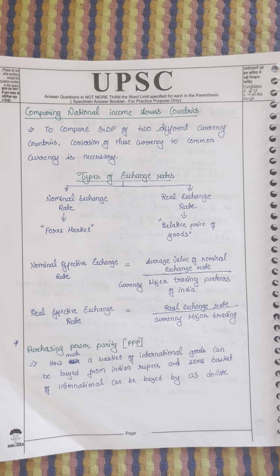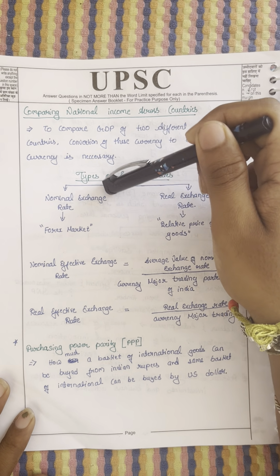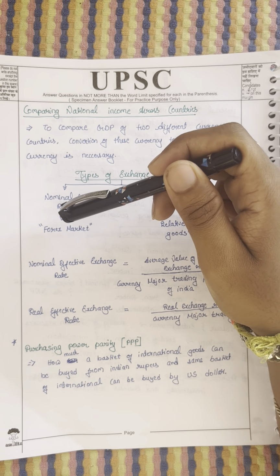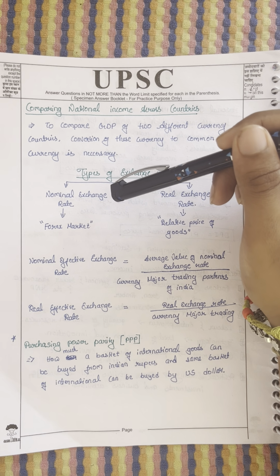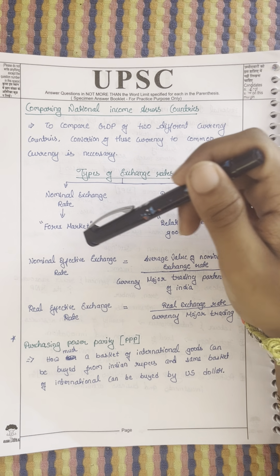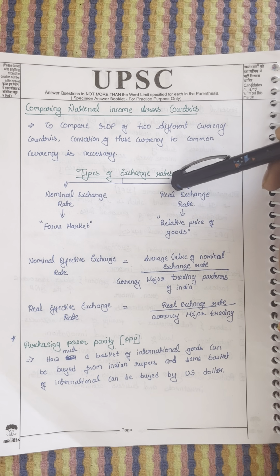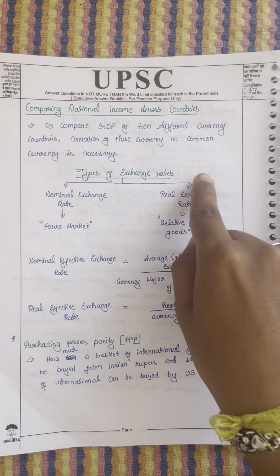Okay. Now let's see at which rate we will compare, at which rate we will exchange. There are two types of exchange rate. One is the nominal exchange rate, that is the forex market. It's the same as a stock market. The rupee will keep on trading, and people will keep on trading in this market. And another one is the real exchange rate. This is the most important.